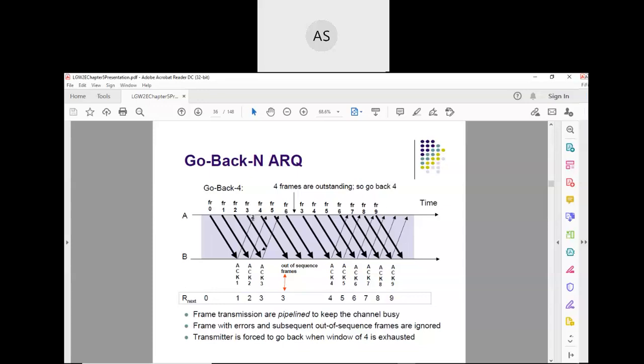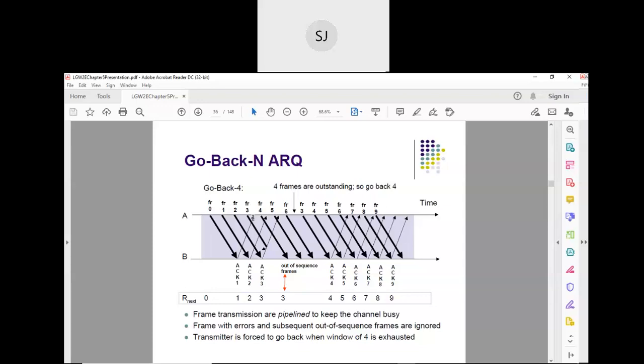Yes, it is allowed to transmit the next frame, because for frame 0, acknowledgement is received. So now the sender's window will be open on 1, 2, 3, 4. Now suppose acknowledgement for 1 comes. Then what happens to the sender's window? It will be open on 2, 3, 4, 5. So the window slides. That is why it is called a sliding window.